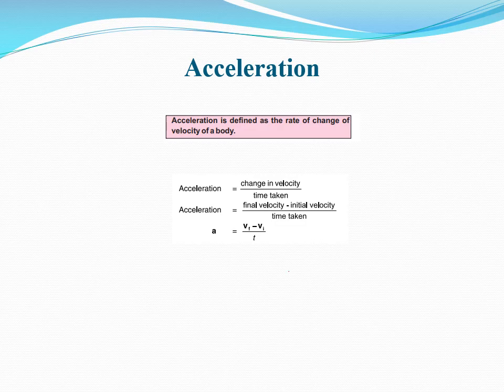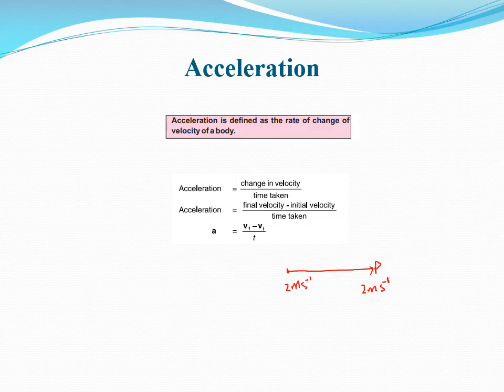Suppose a body is moving along a road, and when we start noticing here, it has velocity 2 meter per second, and while it reaches here at this point P, it also has velocity 2 meter per second. So in this case, as the velocity of the body is not changing, there is no acceleration because the body is moving with uniform or constant speed or constant velocity.